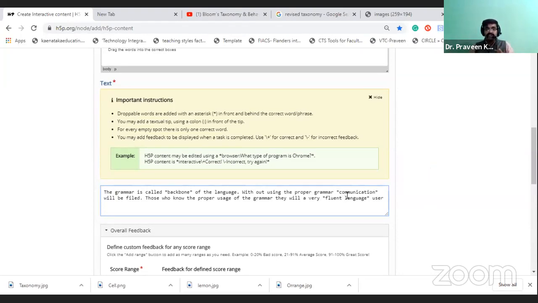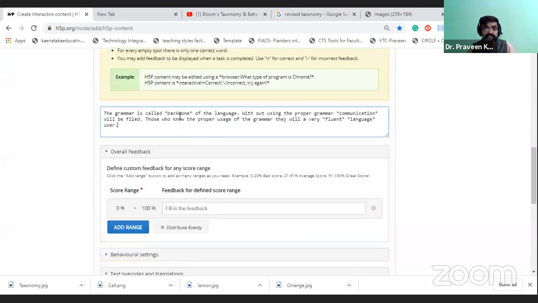word. Okay, so if you take the fluent also, you can end and close with the asterisk. If you have the intention that the language is also an important word, definitely you can give an asterisk for both the words. Okay, so then we will go with that. You can select how many words. Backbone is one word, communication is the second, fluent is third, and language is fourth. So there are 4 words.